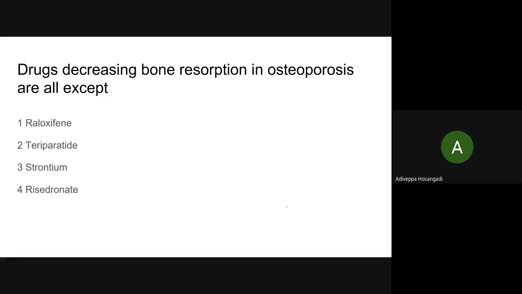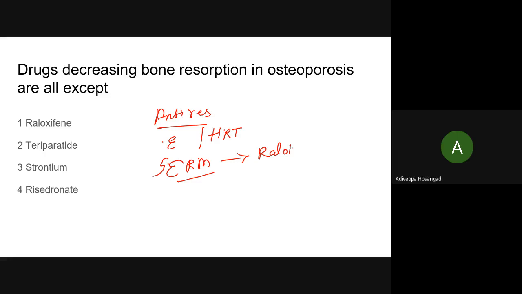You understood that. So what are the drugs? Anti-resorptive drugs can be estrogen, that is hormone replacement therapy. It can be selective estrogen receptor modulators, like Raloxifene. Please remember carefully, it is Raloxifene or Tamoxifen. I will explain in a minute. So what are other anti-resorptive drugs? These are the main drugs.